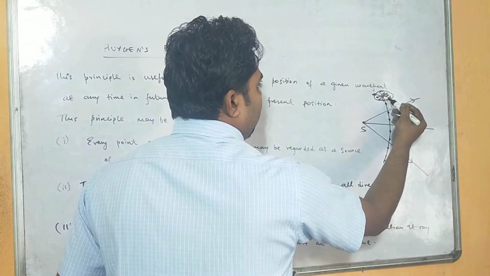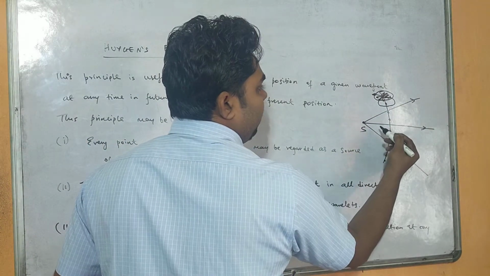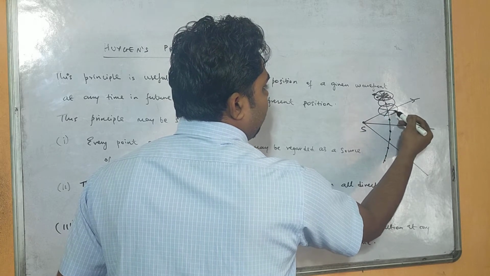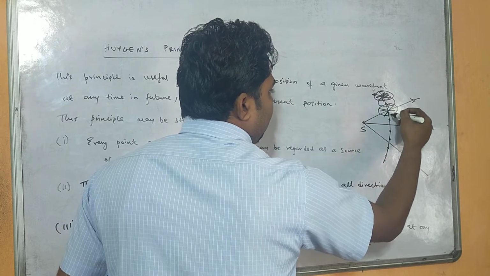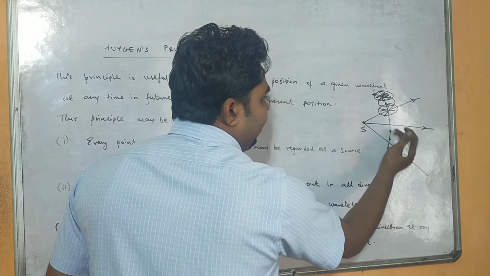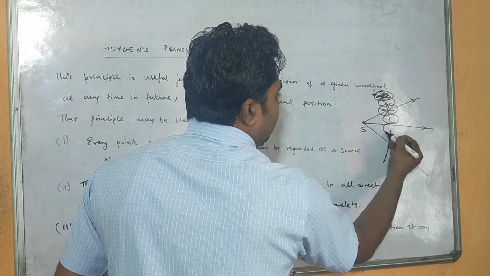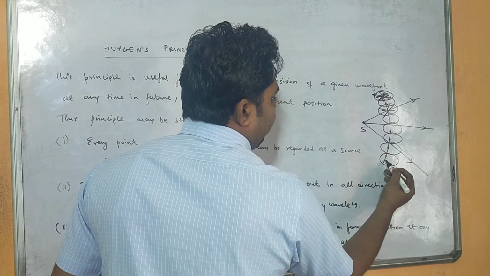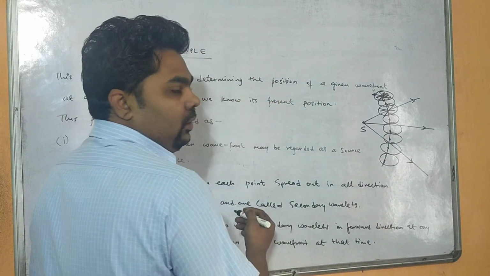Similarly, this ray will also emit light in all possible directions. This ray will also emit light in all possible directions. Like this, if we draw, we'll get a circle like this. These are the emission of light by each and every point source, right?